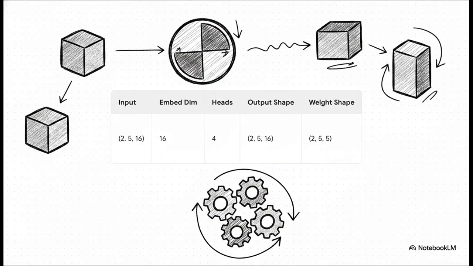Let's check the specs on this. Passing our tensors through a 4-head setup with an embedding dimension of 16 returns these exact output and weight dimensions. This really proves the plug-and-play efficiency of the PyTorch implementation. You don't have to manually manage parallel worker threads or deal with the technical debt of synchronizing them. The module abstracts all of that away so you can focus entirely on your high-level system architecture.